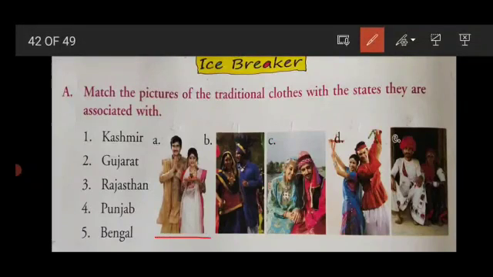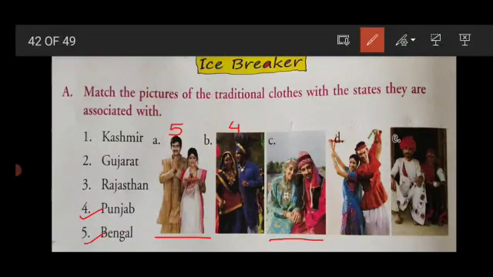So first picture is Bengal's traditional cloth. So write here 5 because Bengal is given in point 5. Now next, point B is Punjab's traditional cloth. So write here 4 because Punjab is on point 4.